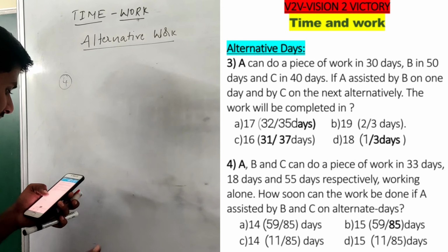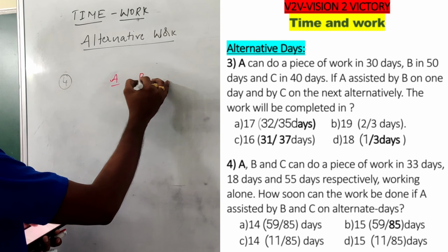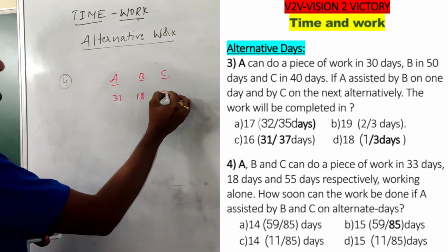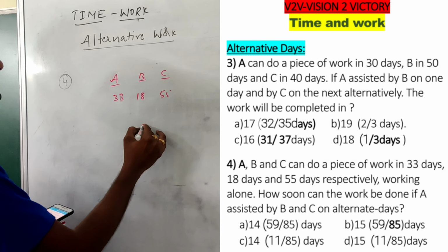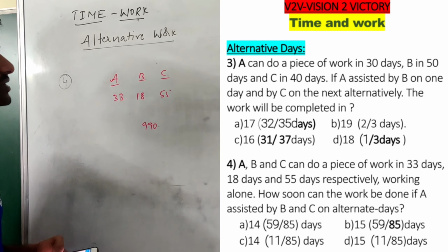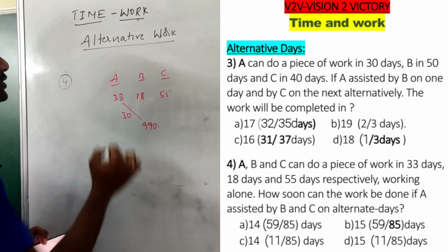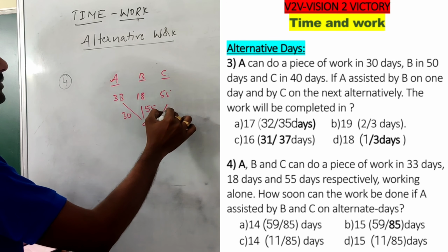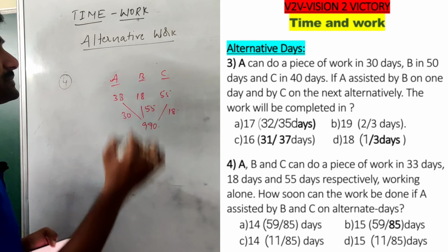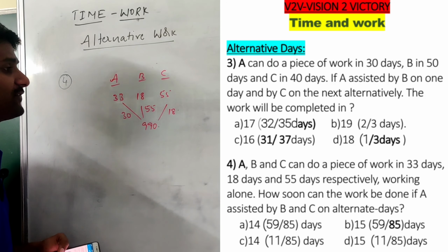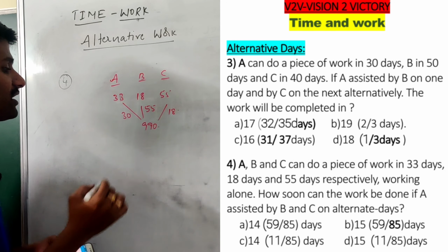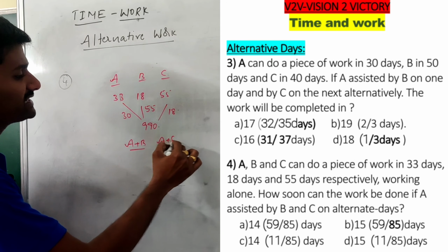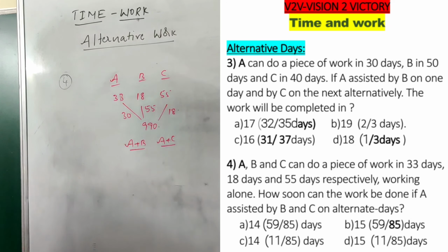Okay, see the fourth question. A, B, C can do the work in 33 days, 18 days, 55 days. See, first of all, the total work is 990 units. Then A performs 30 units per day, B performs 55 units per day, C performs 18 units per day. Then see, if A is assisted by B and C on alternate days, meaning the first day A and B work and the next day A and C work, then how many days is the work completed? That is my question.